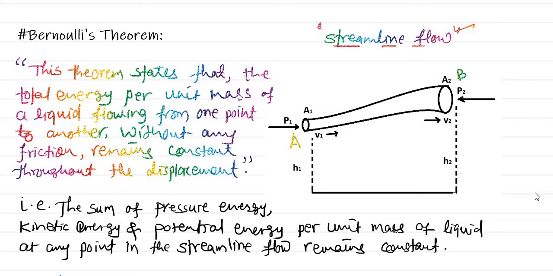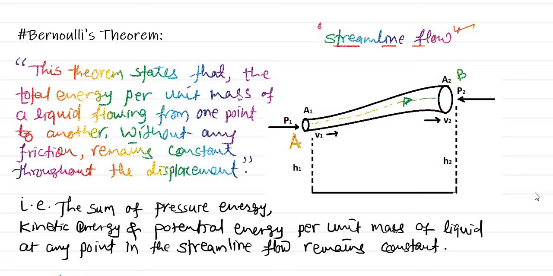That means, as I have drawn in the diagram, let us consider a tube AB with different cross-sectional areas at the two ends. At end A we have a smaller cross-sectional area as compared to end B. The liquid flows from point A to B, and obviously this is a streamline flow.